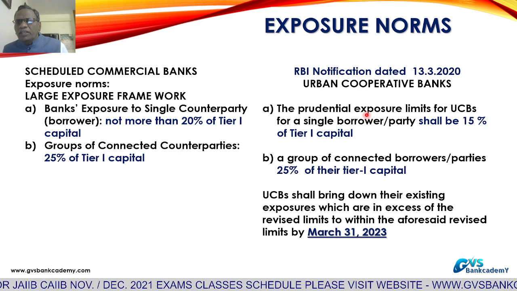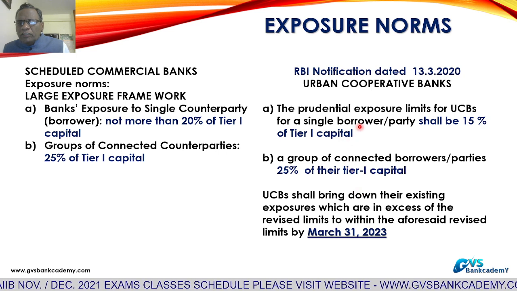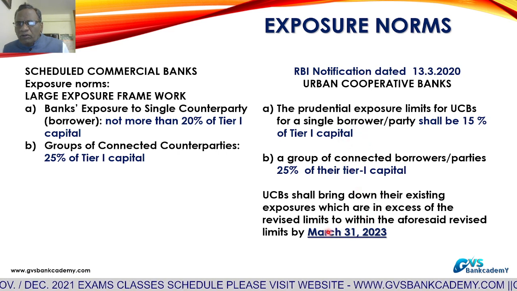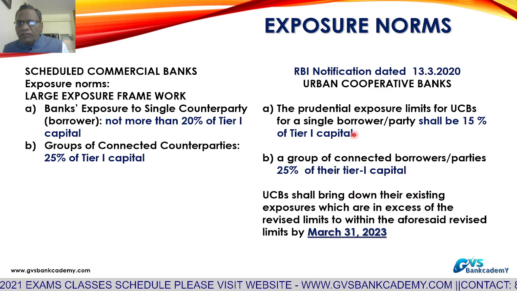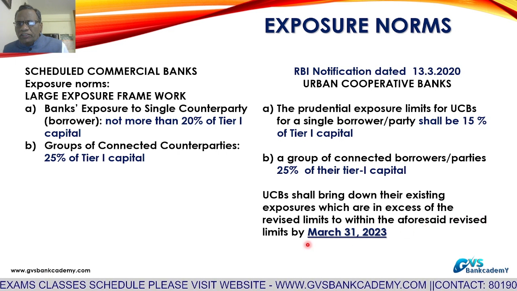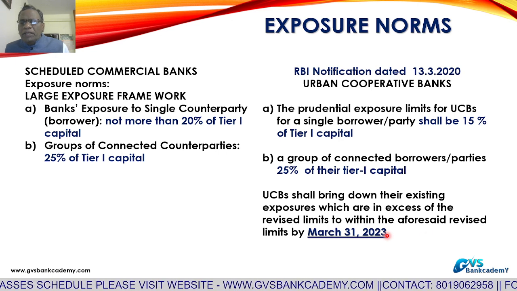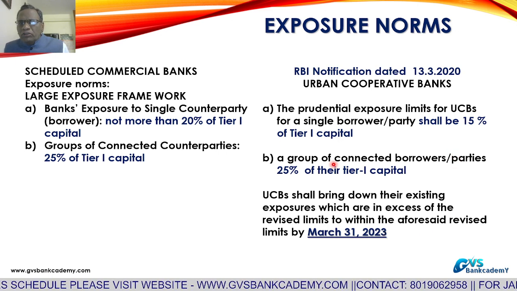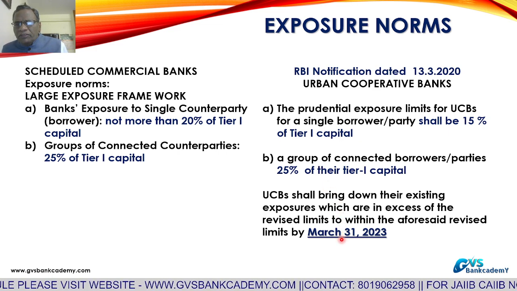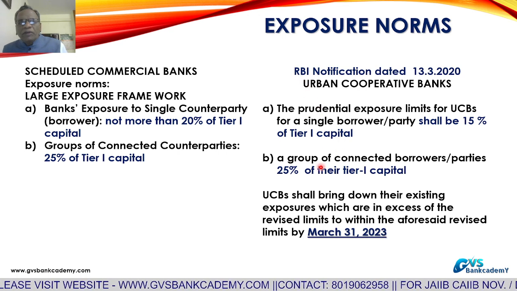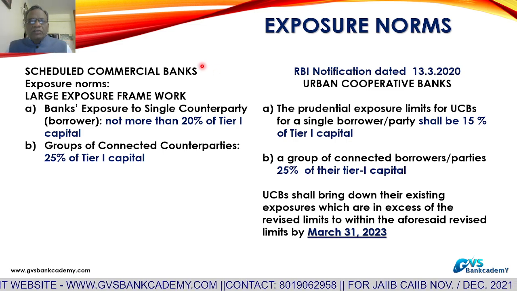Group 25, single 15. Any urban cooperative bank having more exposure than this has to bring it down. Urban cooperative banks shall bring down their existing exposures, which are in excess of the revised limits, within the revised limits by 31st March 2023. RBI has given time to bring them back to these levels by 31st March 2023. This is the roadmap for exposure norms, very, very important for all JAIIB and CAIIB also.